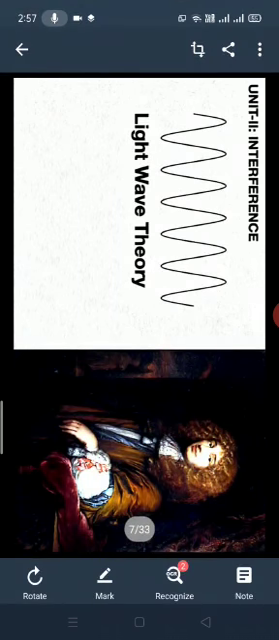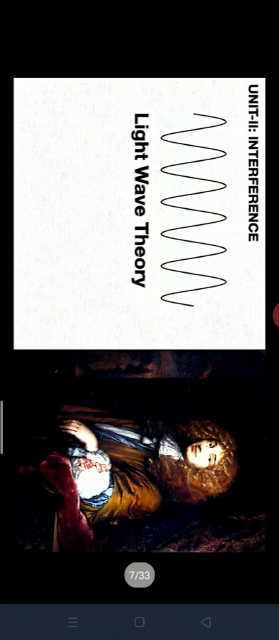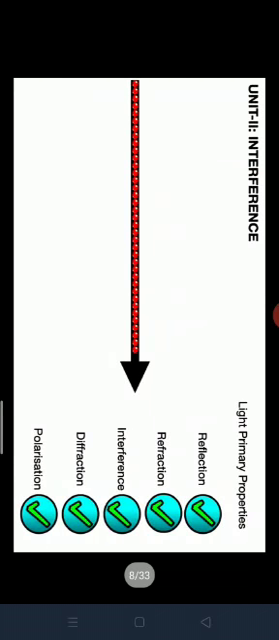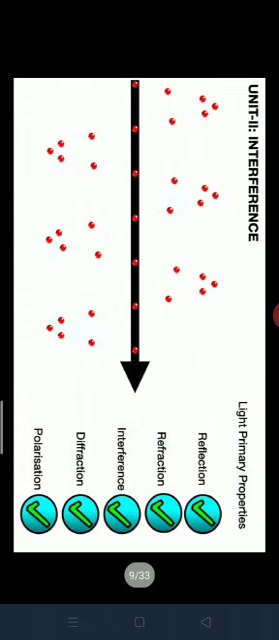What is the light wave theory? It means the light travels only in a wave motion. When light travels in a wave motion, Huygens explained the primary properties of light: reflection, refraction, interference, diffraction and polarization. This is also proven by Huygens' theory. So the light ray travels from one medium to another medium in a wave model.